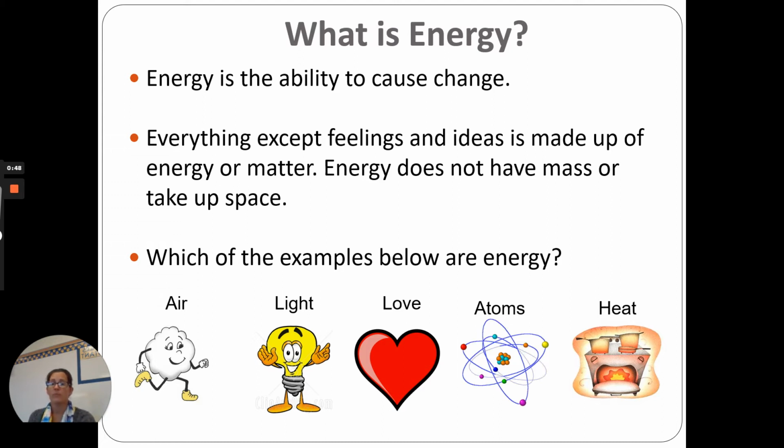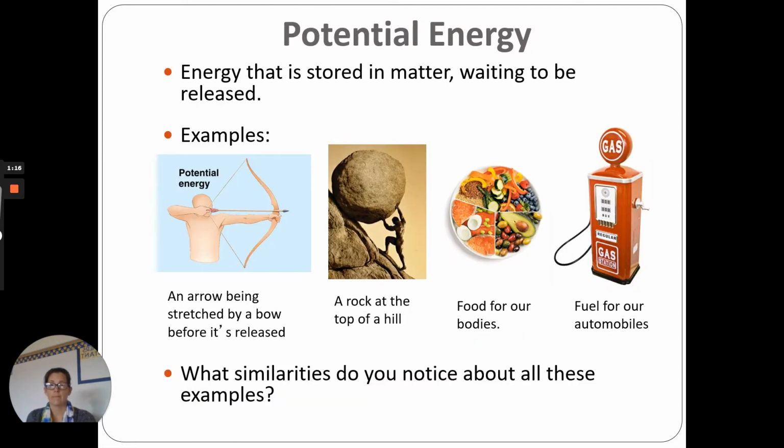Air, we've already talked about that, is made up of matter because it's got different atoms and things that it's made of. Light is energy, that's radiant energy. Atoms are matter. Heat is thermal energy because we can feel things moving around, the heat on our hands. The one that's not energy or matter is love because that is a feeling.